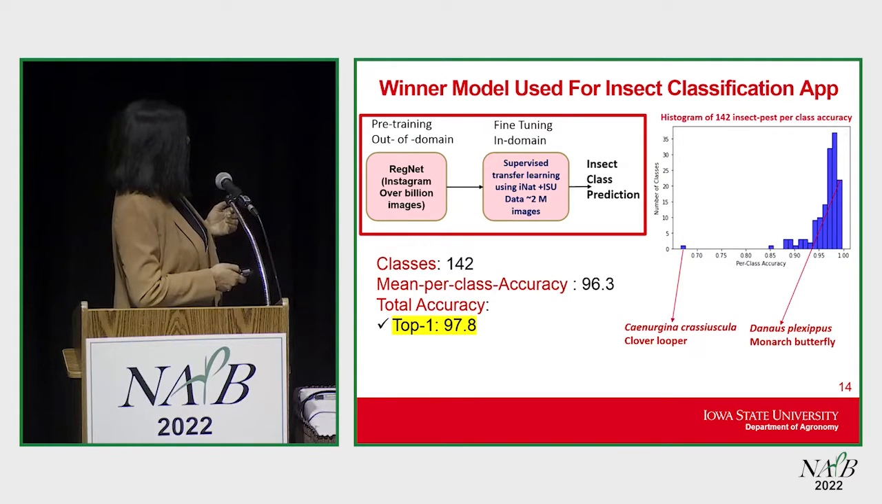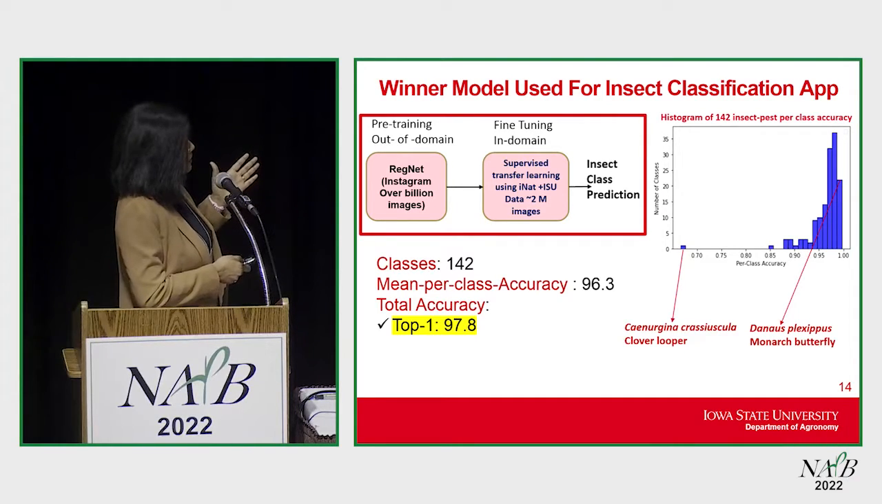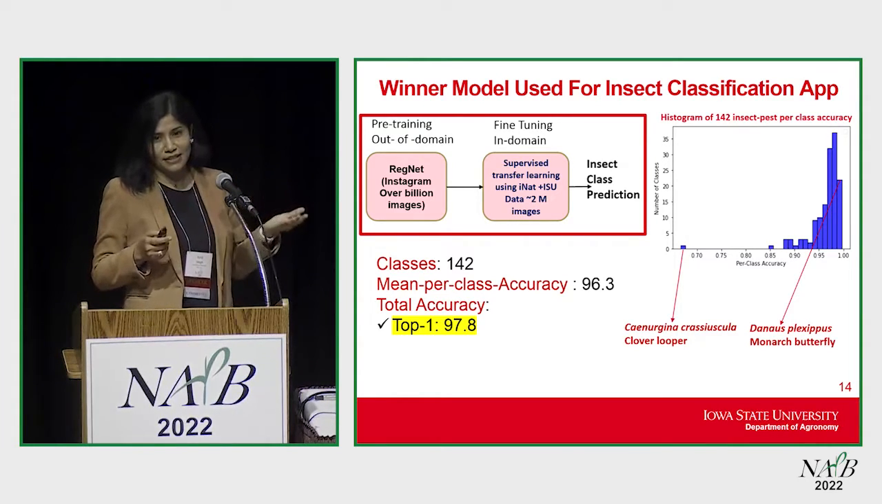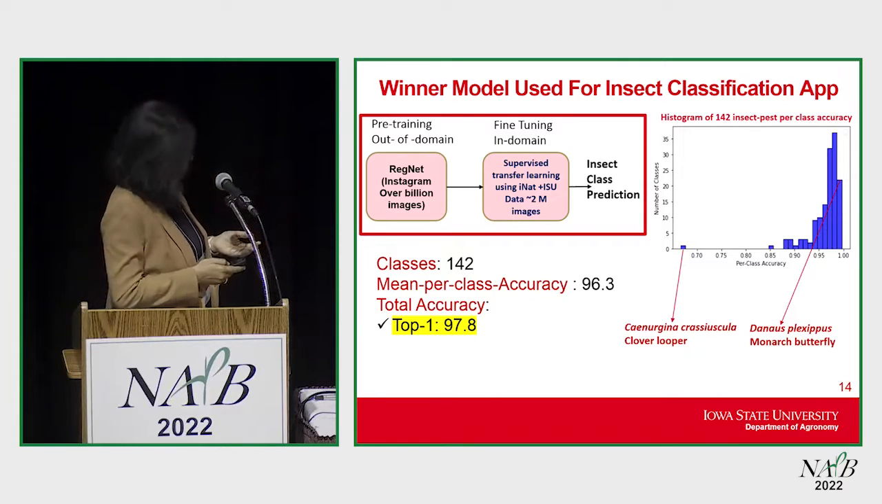And here you can see that monarch butterfly is classified with 99% accuracy, and clover looper is getting classified with a prediction accuracy of 66%, which is pretty low, but it could be because it is green in color and the background is green.